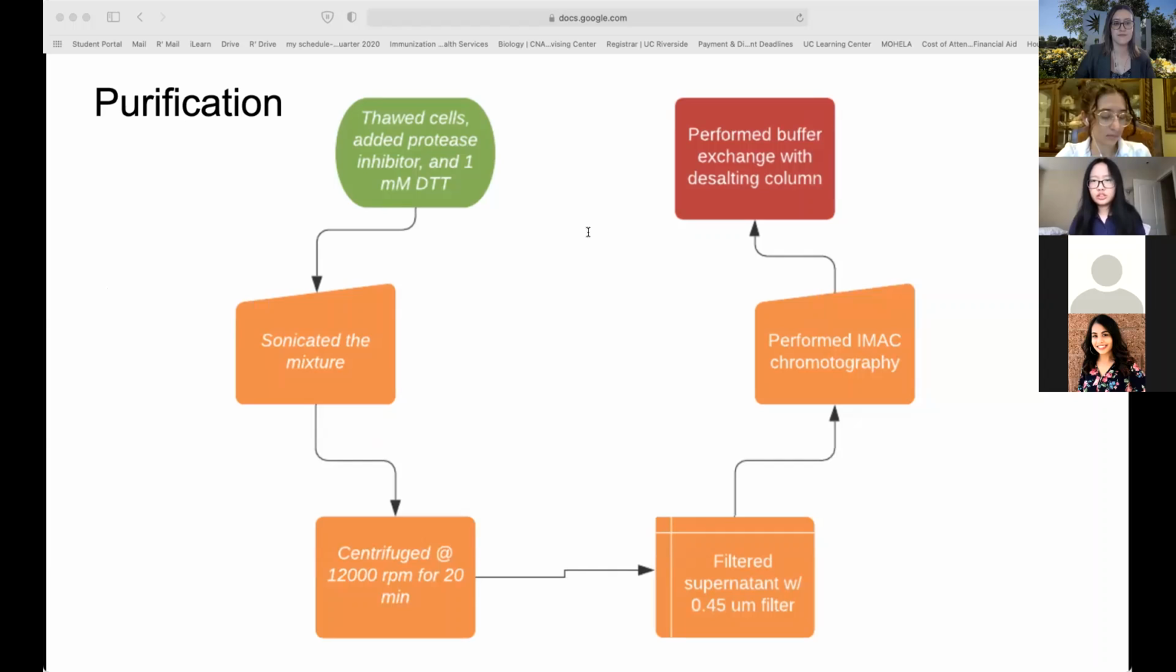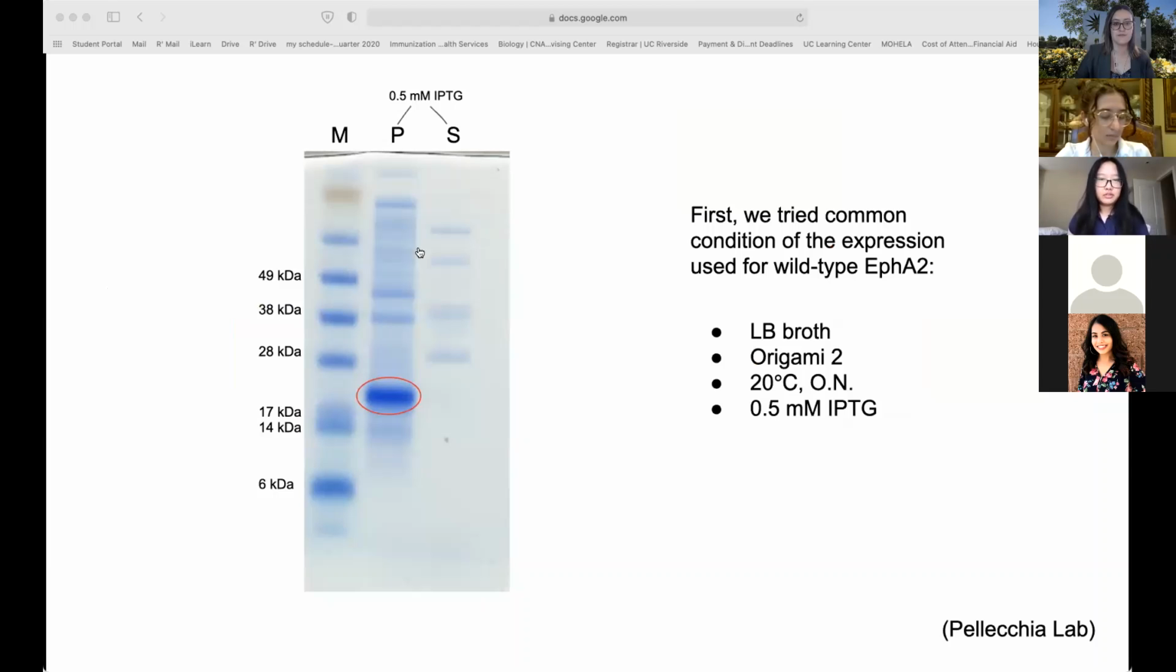Then the mixture was centrifuged, and after, to further purify the protein, the supernatant was filtered. And finally, IMAC chromatography and buffer exchange were performed to further purify the mutant protein. Now to the physical results.